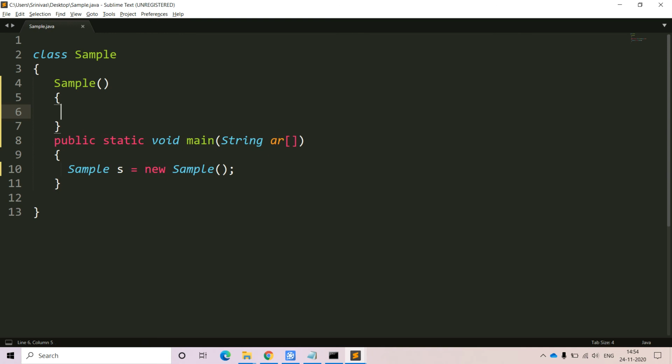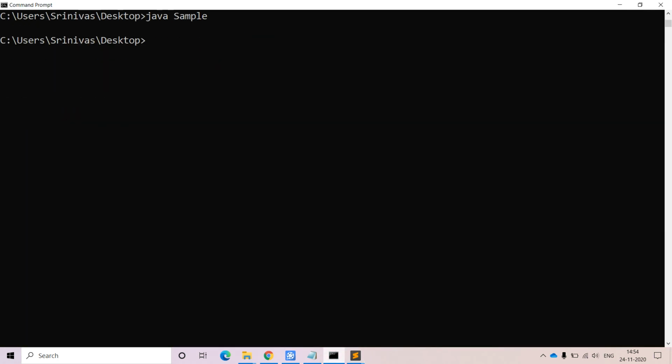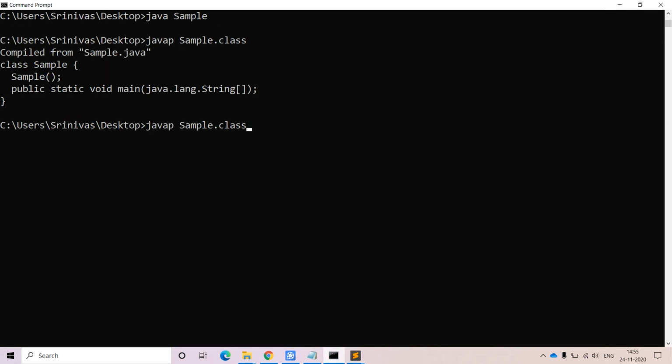If you want to understand this statement: at the time of creating the object, the JVM itself will create a virtual default constructor if your class does not have any default constructor. And within this default constructor nothing will be available. Due to that reason, while creating the object of the class we are not getting any output. Now let me try to compile this program and run it.